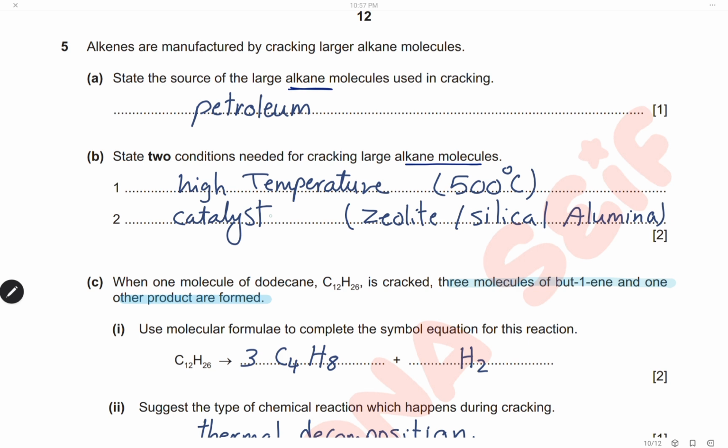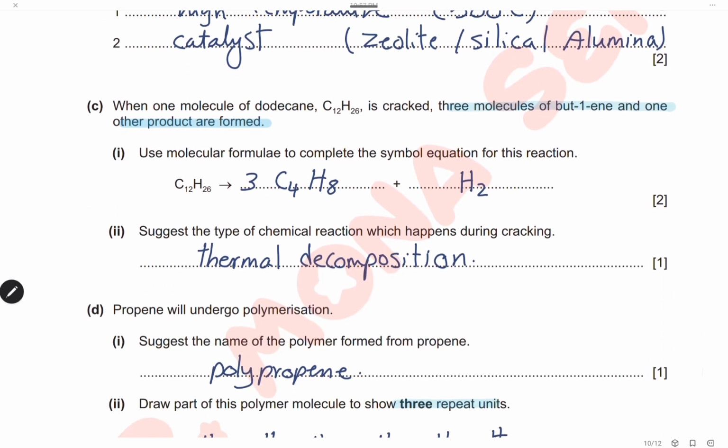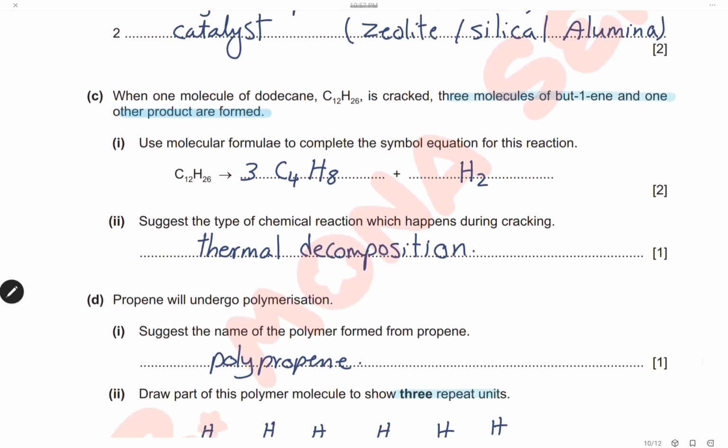This is the catalyst used for cracking. When 1 mole of dodecane C12H26 is cracked, 3 molecules of but-1-ene and one other product are formed. Use the molecular formula to complete the simple equation for this reaction. Here we have dodecane, C12H26, and we will have 3 molecules of but-1-ene.